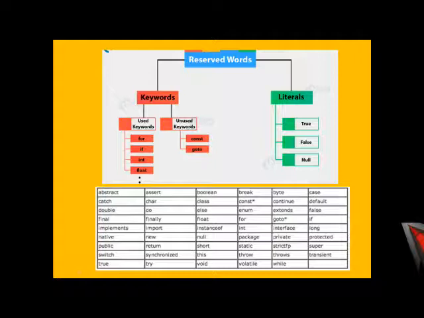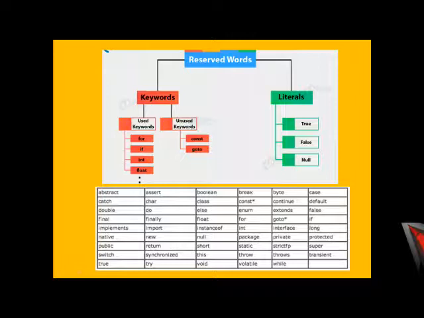Java contains various reserved words. Some words are not used as keywords, like the literals true, false, and null. So we can say that all keywords are reserved words, but not all reserved words are keywords. Reserved words contain keywords as well as some literals like true, false, and null.